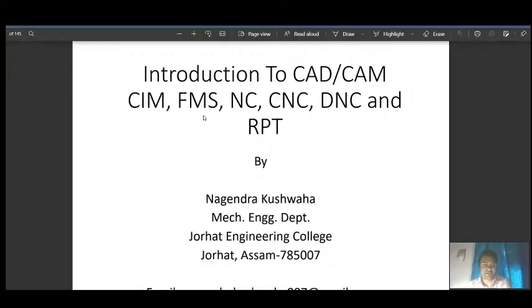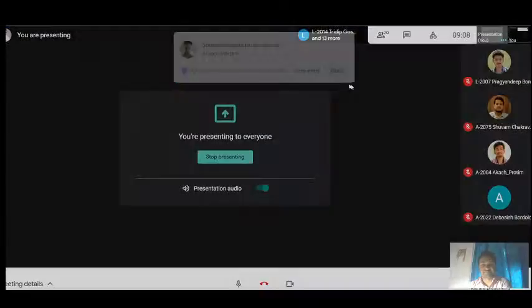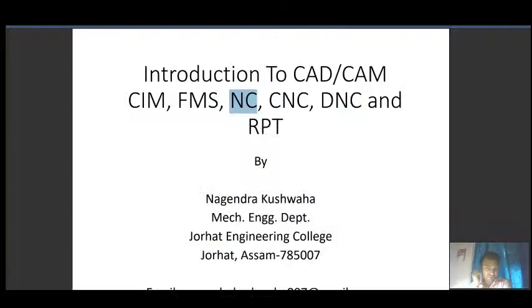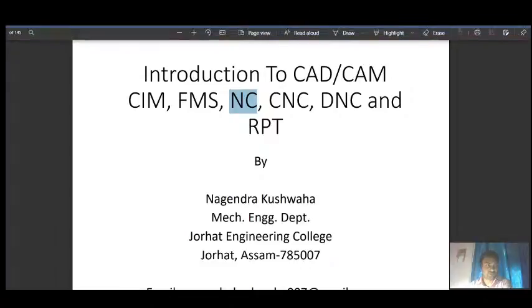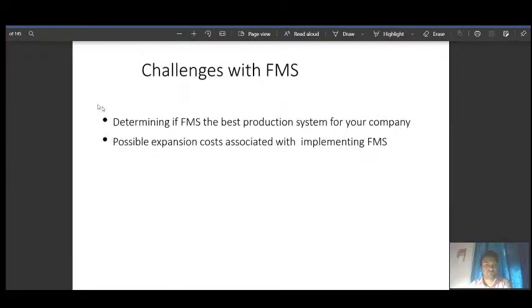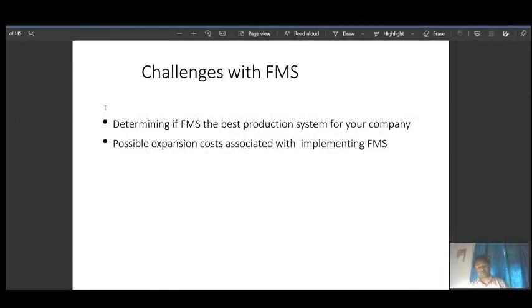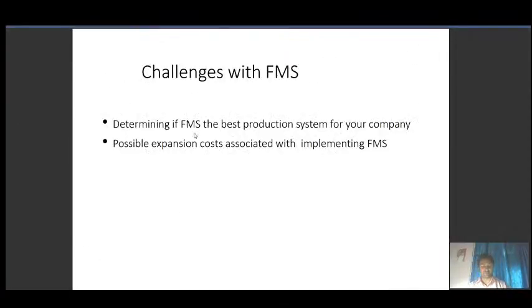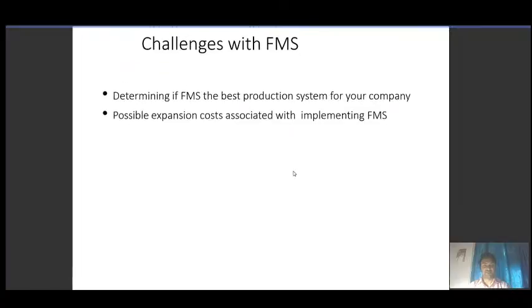SIM and FMS, we are going to move to the next system. Last time we discussed the challenges, different types of FMS, and the advantages, disadvantages, and challenges with FMS.